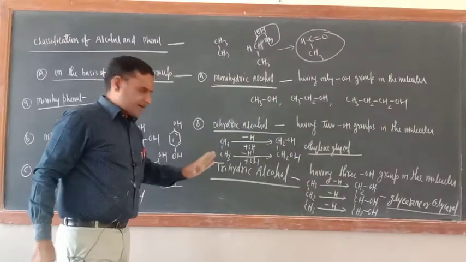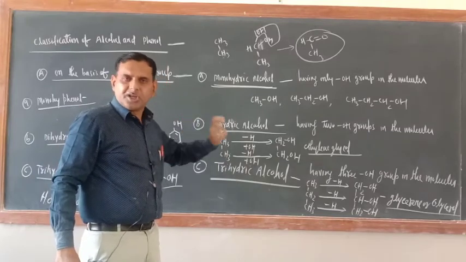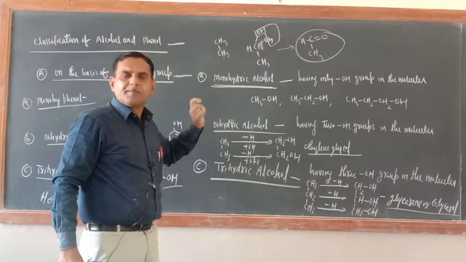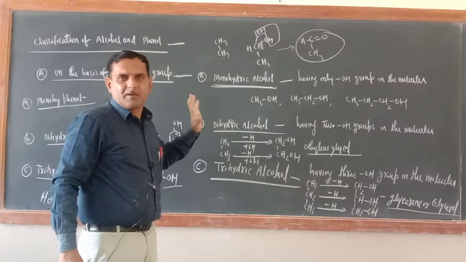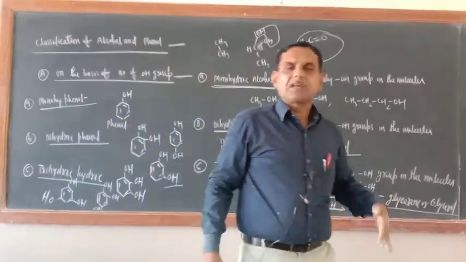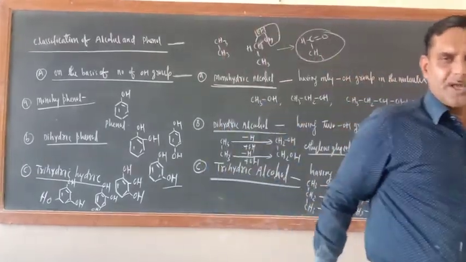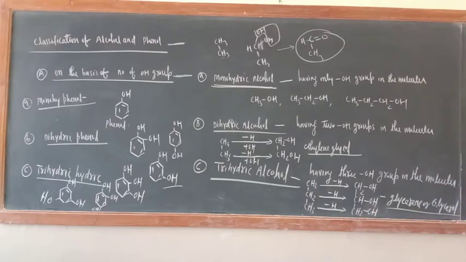So always remember, the same is the case with trihydric alcohol also. All the 3 OH groups should not be bonded with the same carbon atom. Otherwise, after some time they will lose 1 molecule of water and form another class of compound. So this is all about monohydric, dihydric and trihydric phenol and alcohol.